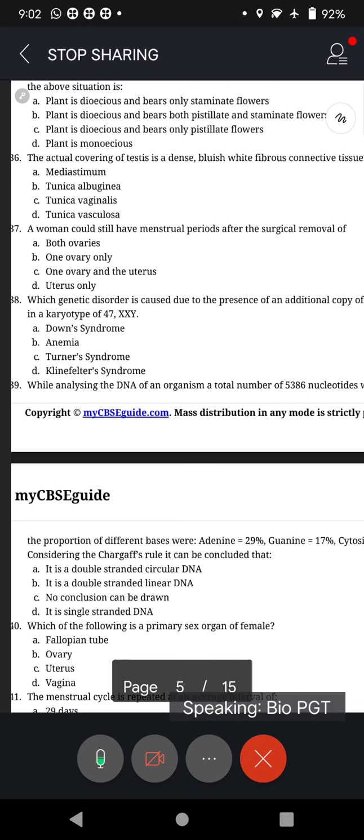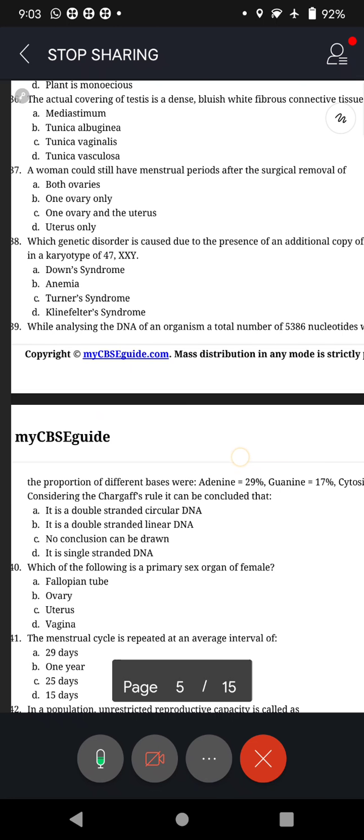So basically, the presence of Y makes this individual male appearing. But then there is an extra X chromosome. And that extra X chromosome will make him have masculine development, a lot of muscles. Okay, he looks like a WWF wrestler. But what is the problem? Sterile. That is the problem, right?